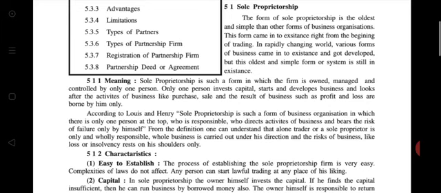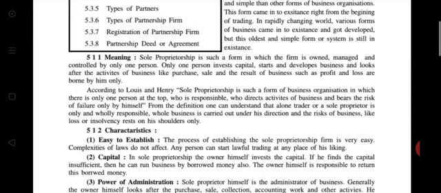The form of sole proprietorship is the oldest and simpler than other forms of business. Please underline oldest and simpler than other forms of business organization. This form came into existence right from the beginning of trading. In the rapidly changing world, various forms of business came into existence and developed, but this oldest and simple form is still in existence.